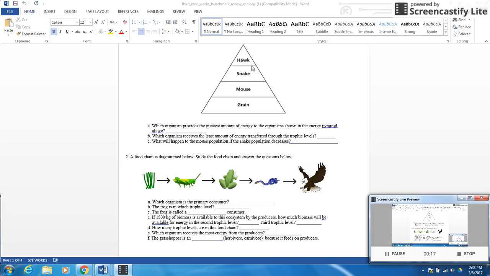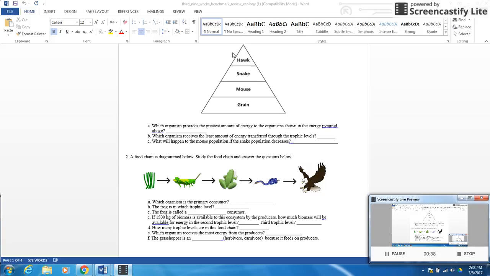So if you're looking at the trophic levels, the hawk is going to be your tertiary, secondary is your snake, primary is your mouse, and then your producer is your grain. As you move up the pyramid, energy is going to decrease. So you'd start at the bottom with the most energy, and as you move up, your energy is going down.